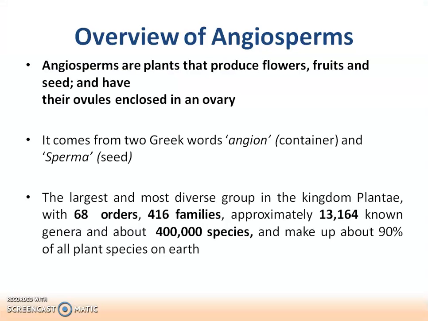The angiosperms are the plants that produce flowers, fruits and seeds, and they have their ovules enclosed in an ovary. It means that the seeds are present inside the fruit. The word angion means container and sperma means seeds. This is the largest and most diverse group in kingdom Plantae, with 68 orders, 416 families and 13,164 known genera and about 4 lakh species, making up about 90% of all plant species on earth.